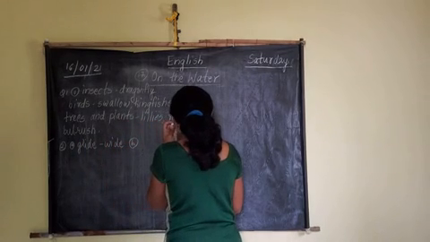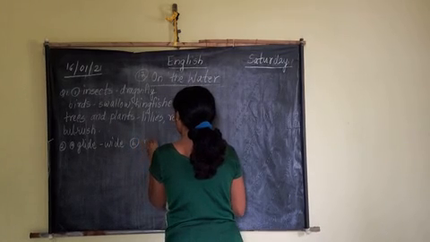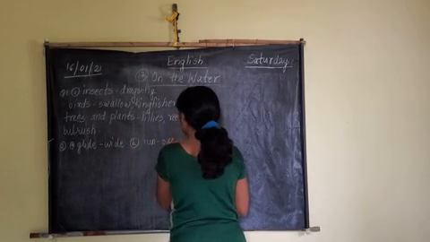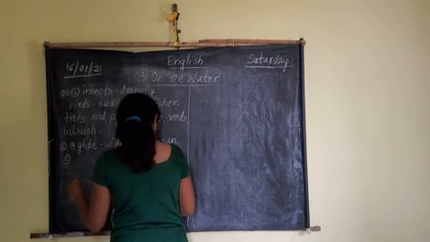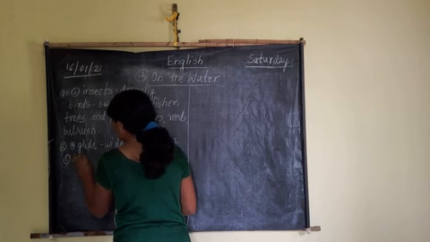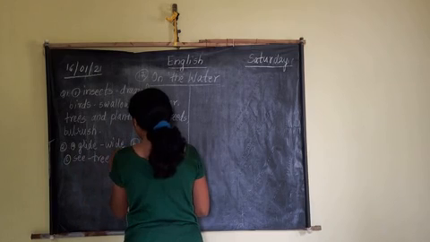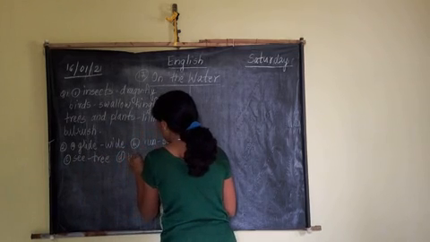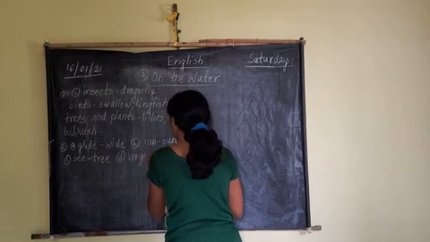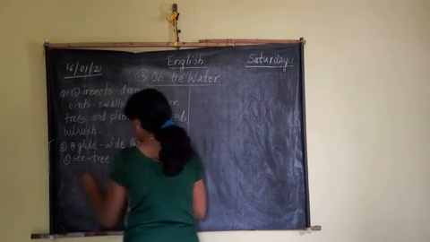Second, run, sun. Then tree, and large, merge.